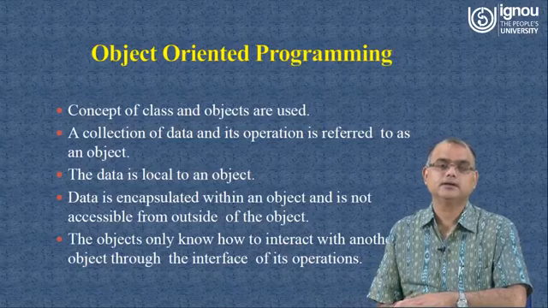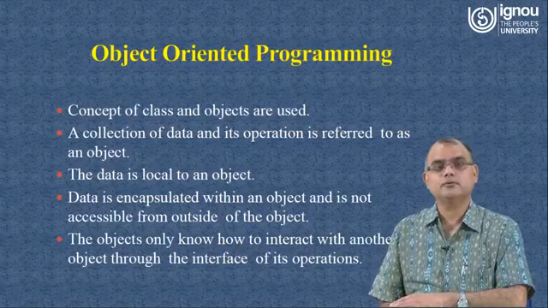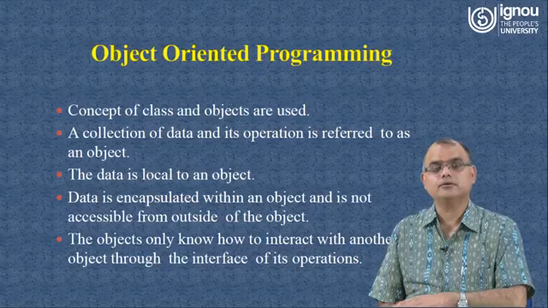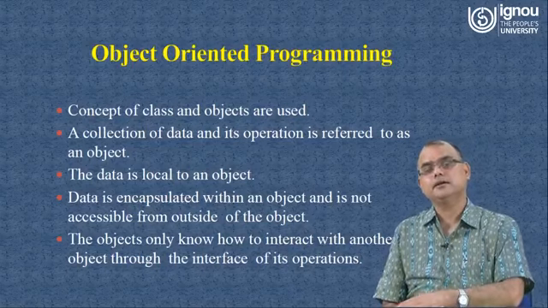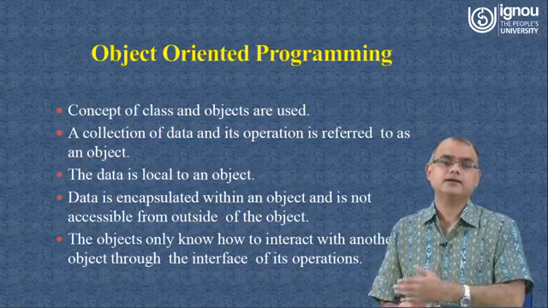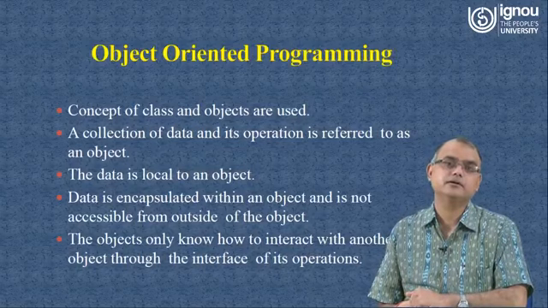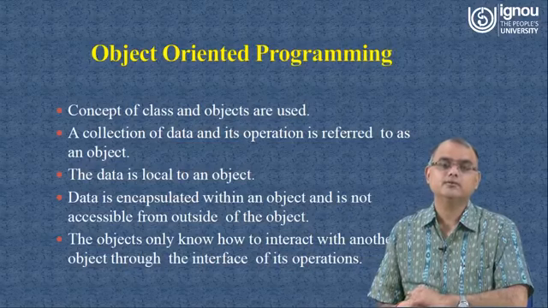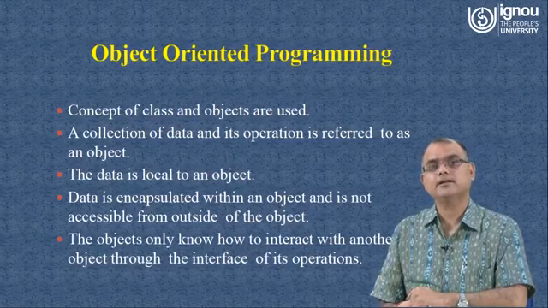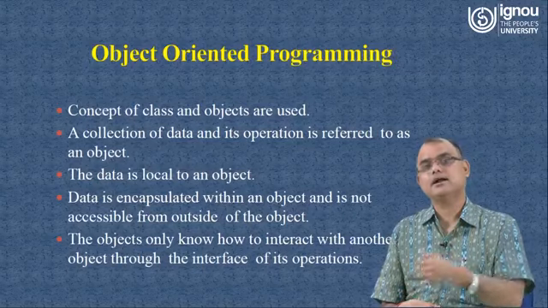For example, if you are talking to your friend, you will be talking differently. If you are talking to a classmate, you will be talking differently. If you are talking to your teacher, you will be talking differently. If you are talking to your brothers and sisters, maybe you are talking differently. And if you are in a gathering of professionals discussing something, you will be talking differently. So you are one person, but you are behaving differently in different contexts. It means in different contexts, you are depicting different kinds of characteristics.